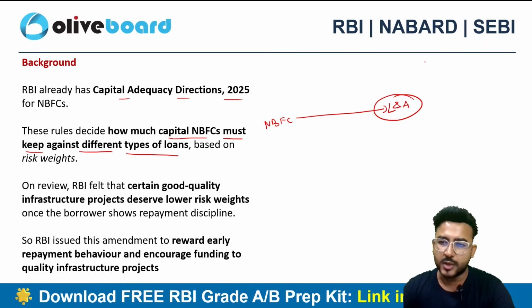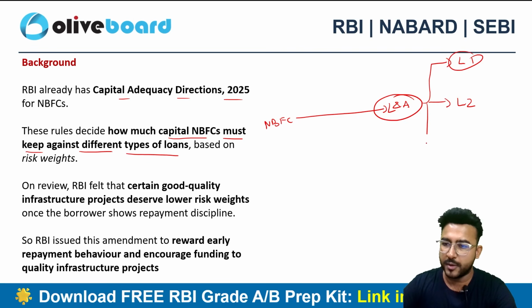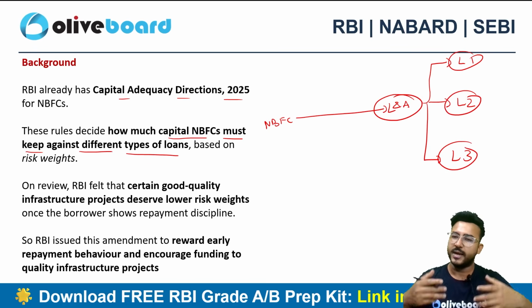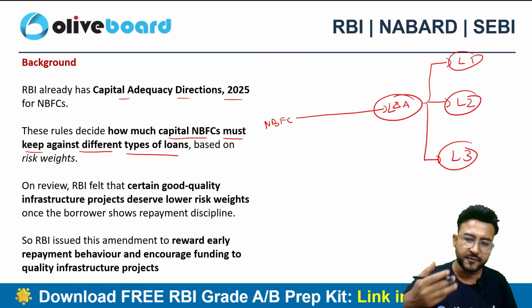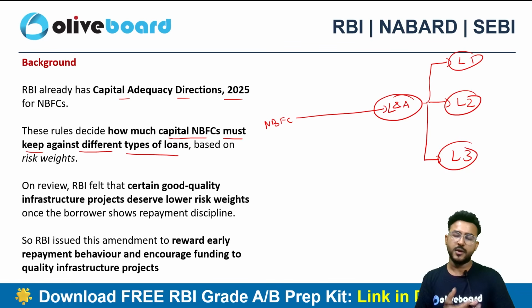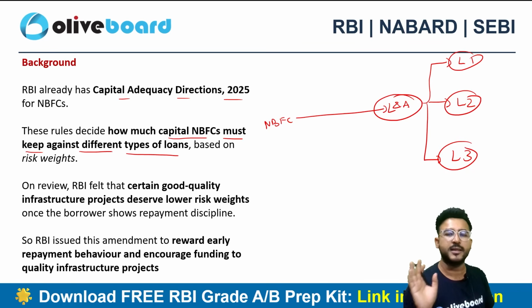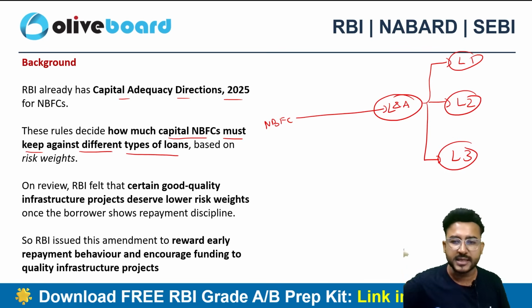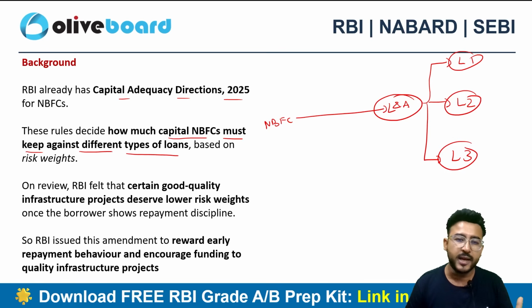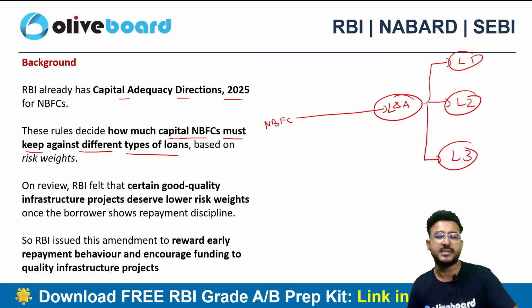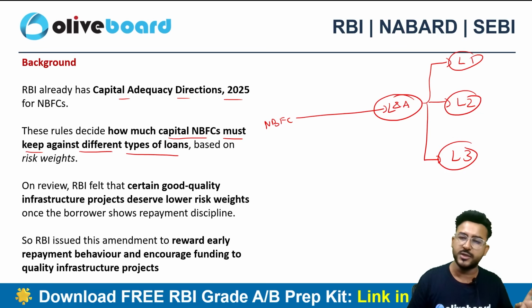So I can say that yes, NBFC is also giving loans and advances, loan number 1, loan number 2, loan number 3. And likewise, there are so many loans and advances given by the NBFC, but the problem is every loan is having a different risk attached to it. All are assets, definitely all are assets only, but every asset is having a different risk weight assigned to it. And that's why we consider risk weighted assets in the capital adequacy ratio calculation.